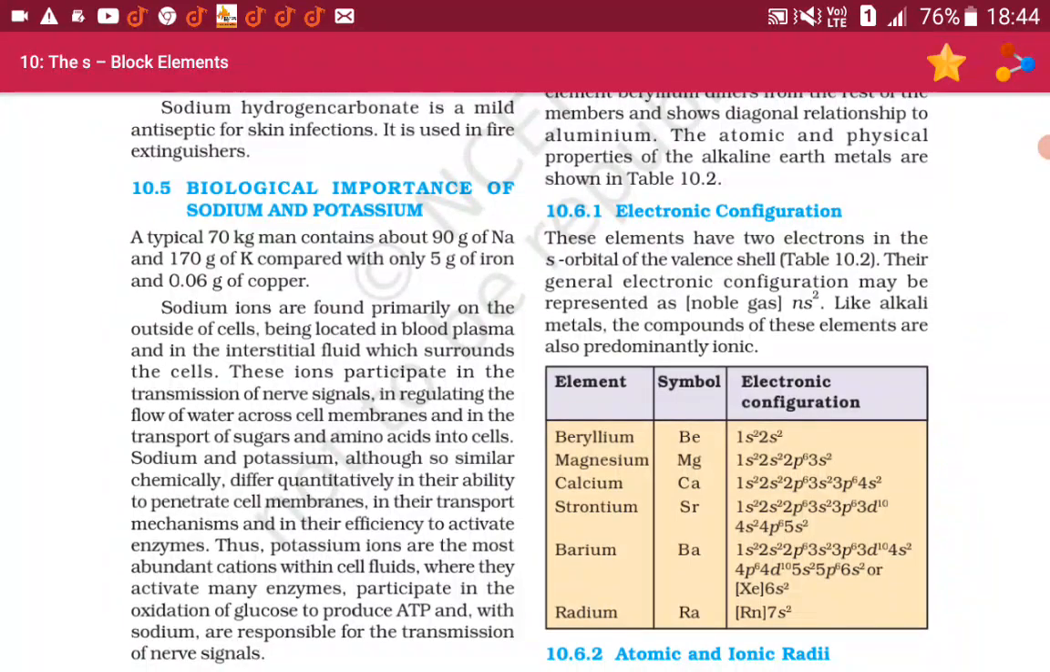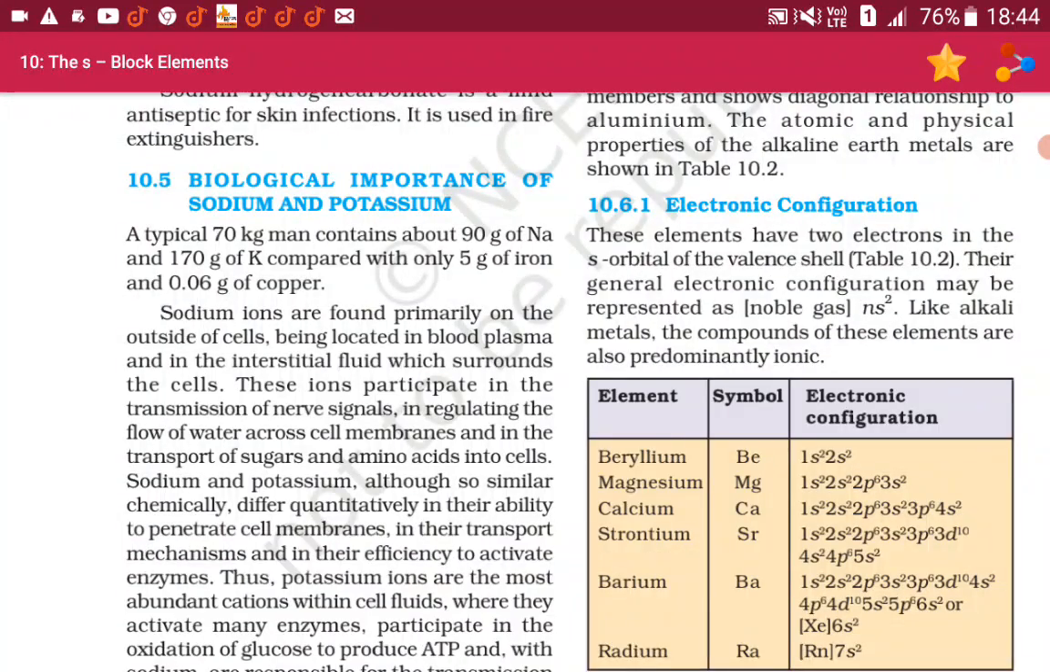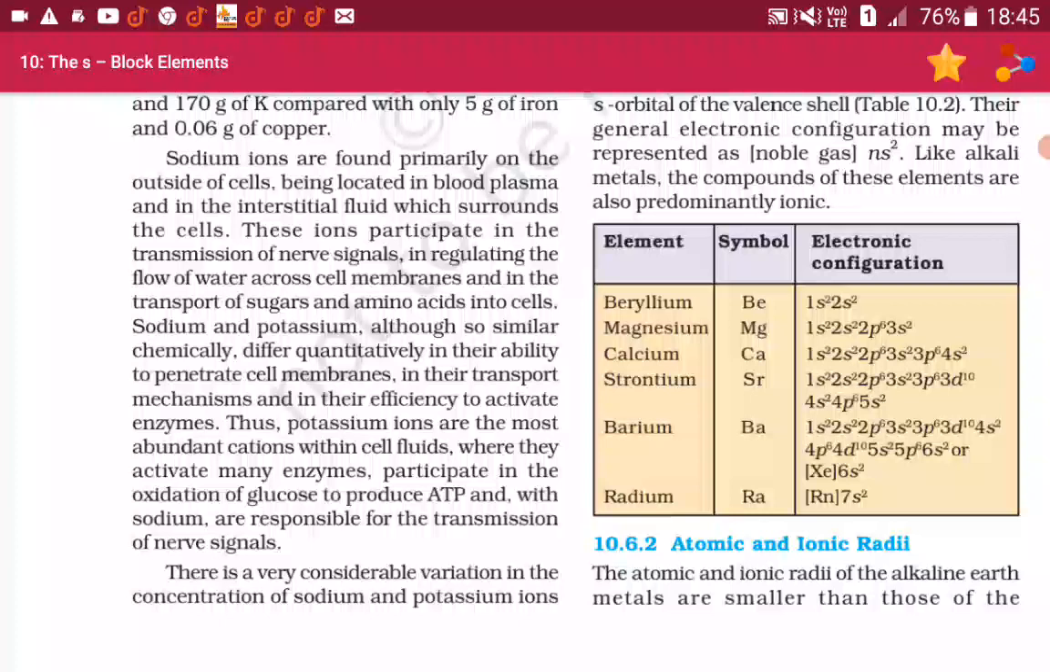Biological importance of sodium and potassium. A typical 70 kg man contains about 90 g of sodium and 170 g of potassium, compared with only 5 g of iron and 0.06 gram of copper. Sodium ions are found primarily on the outside of the cells, being located in the blood plasma and in the interstitial fluid which surrounds the cells. The ions participate in the transmission of nerve signals, in regulating the flow of water across the cell membranes, and in the transport of sugars and amino acids into the cells.